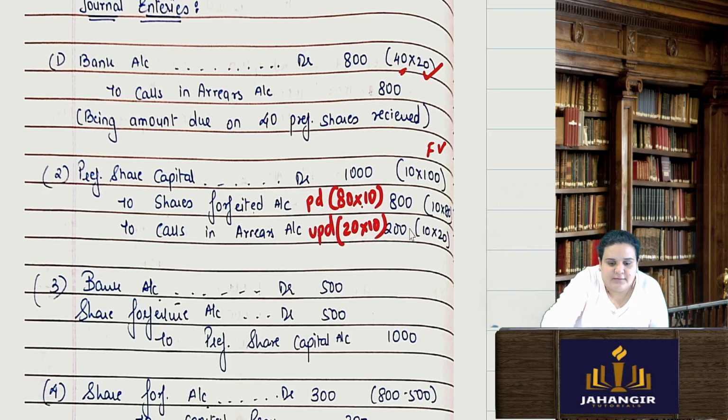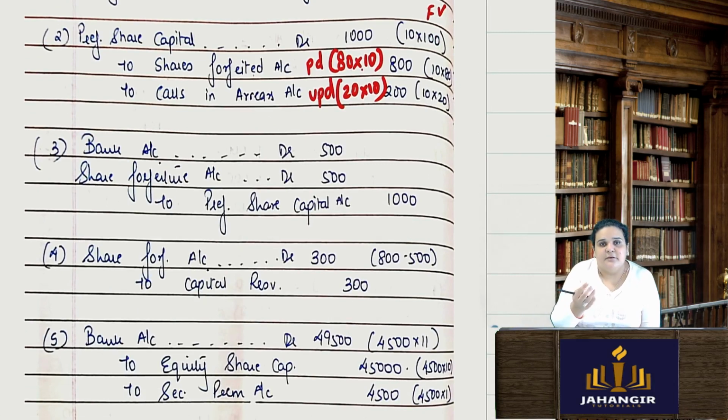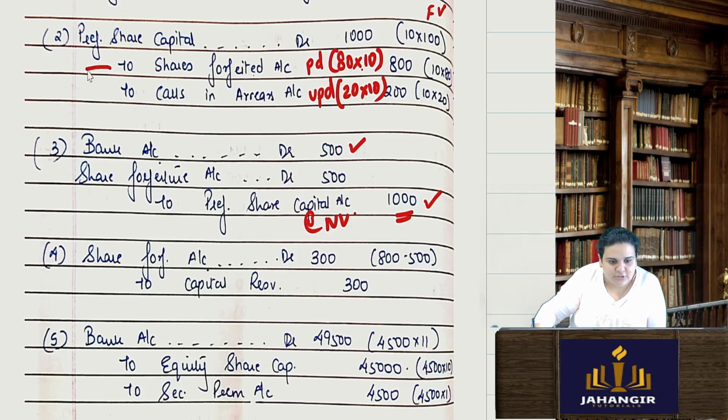Then these forfeited shares were reissued by receiving rupees 500. So bank account debit to preference share capital 1000. Here debit preference share capital 1000. So credit also at nominal value. That means I have issued this share at a discount. Since it is issued at a discount, I am using my share forfeiture. Instead of writing discount on issue, I am using my share forfeiture account, 500.